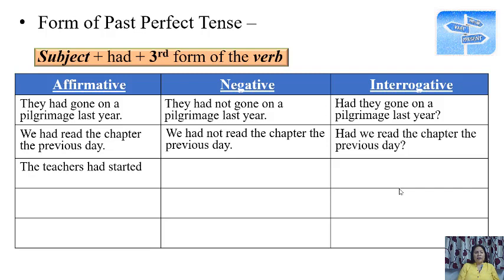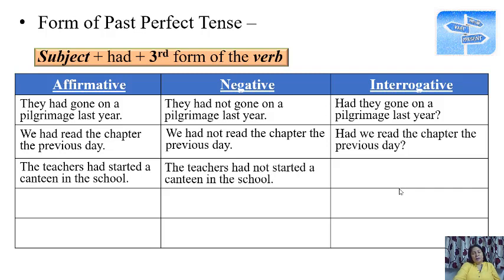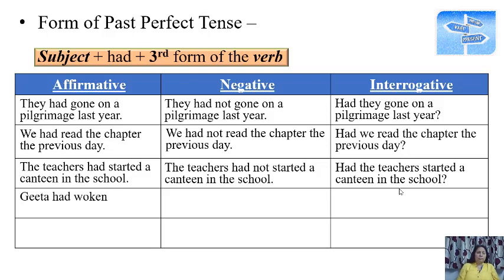The teacher had started a canteen in the school. So we are talking of something in the past. The teacher had not started a canteen in the school, and the question will be: had the teacher started a canteen in the school? So this is negative and interrogative transformation.